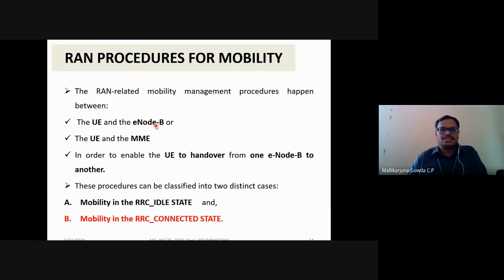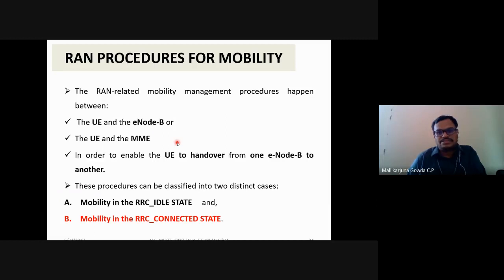So why does this procedure need to happen between these two elements, either between the UE and the ENB or between the UE and the MME? This is required in order to enable the user equipment to hand over from one ENB to another ENB. It means when the user equipment is moving from one coverage area of a cell to another coverage area, depending upon its signal strength, it will trigger the handover. Because of that, this RAN related mobility management procedure happens between these elements.